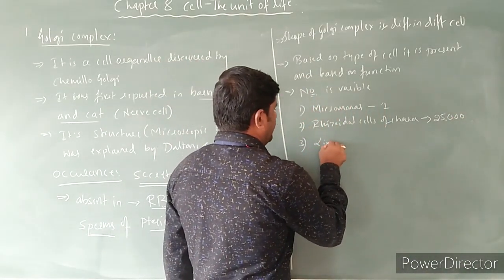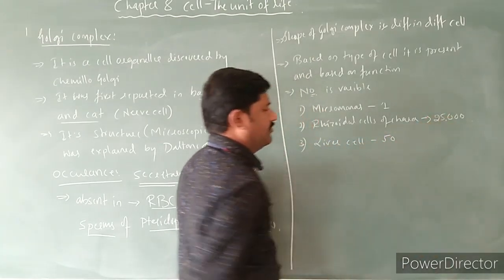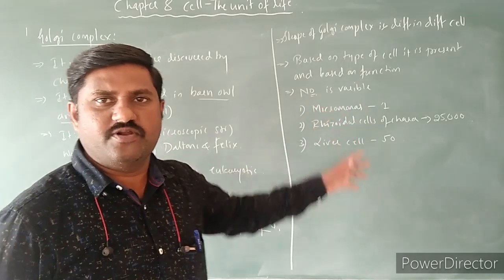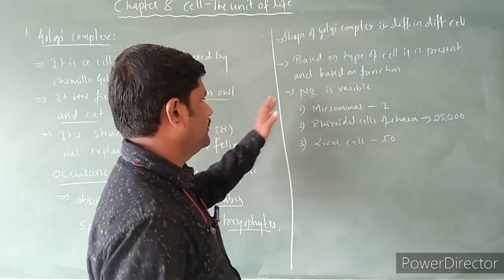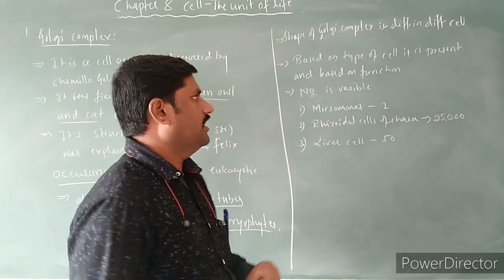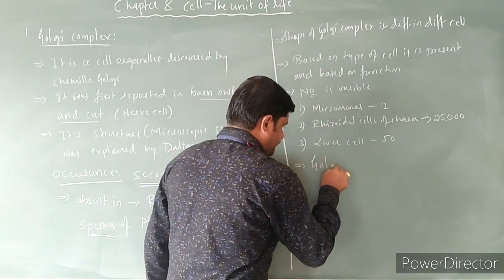And third one, in liver cell, they are about 50 in number. Means it varies from one type of cell to another type of cell, right? So the number also varying.